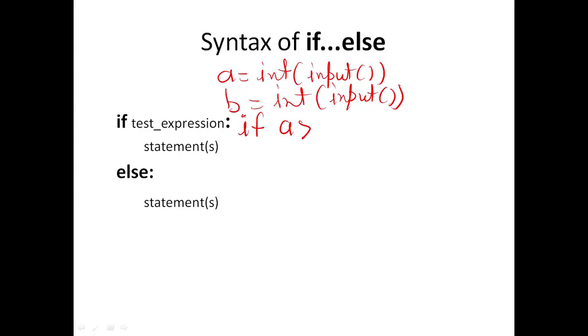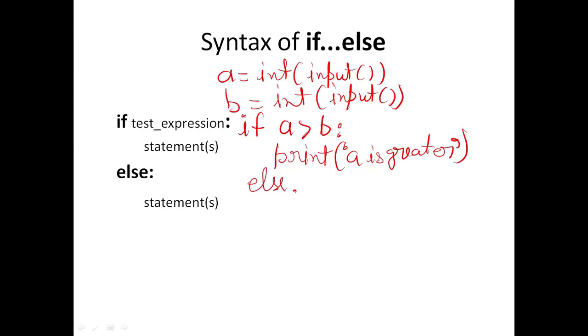If a is greater than b, simply print the message a is greater. Otherwise, else we will write print b is greater.